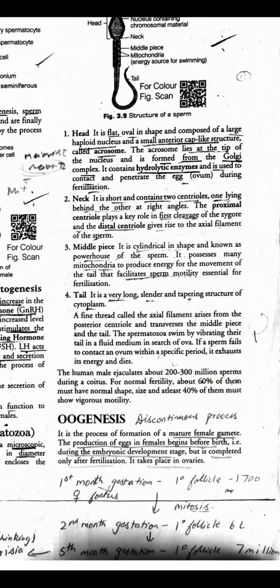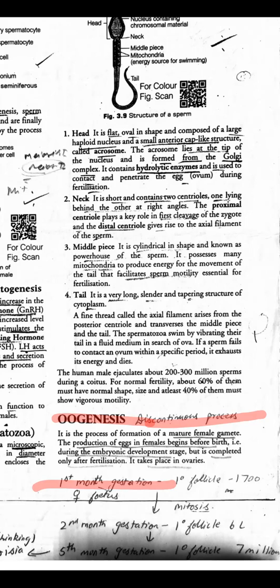Coming down to the next topic, that is oogenesis. Unlike spermatogenesis, oogenesis is not continuous. It is a discontinuous process. It is going to have lots of breaks in between. So oogenesis starts from the first month of gestation. That means when the female child is present as a fetus, from that time itself oogenesis starts.